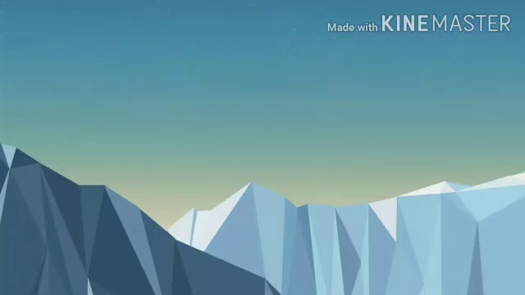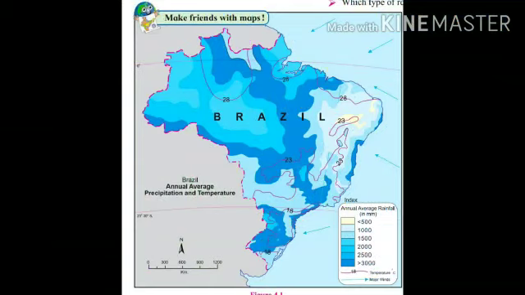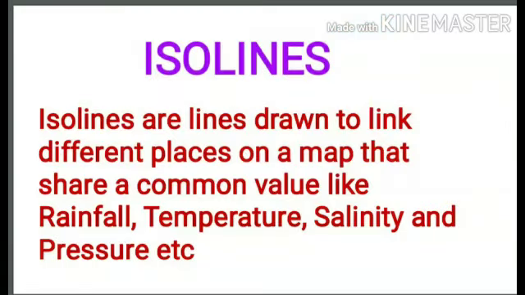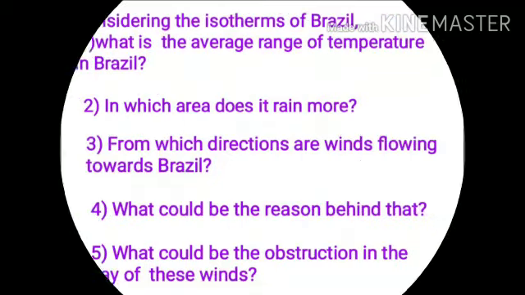Page number 25, figure number 4.1 and 4.2. Answer the following questions by seeing the map. If you observe the map, you'll find curved lines on it. These curved lines are isolines. Isolines are lines on the map joining places of equal values, such as temperature, salinity, rainfall, etc. In the map you can observe that these isolines denote temperature, so they are called isotherms.